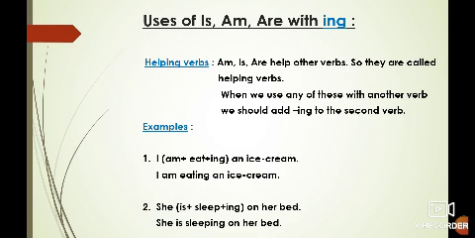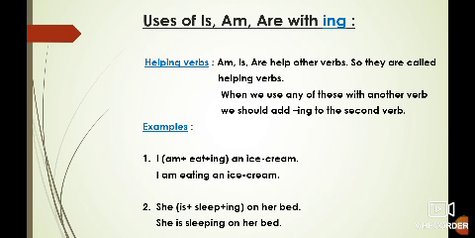For example, see number 1, I. Now, with I we will use am. Okay, children? With I we will use am. In an earlier chapter also we have done this. With I we use am plus eat. Eat is a verb, a doing verb. And with a doing word we have used ing. So now what will be the sentence? The sentence will be: I am eating an ice cream.